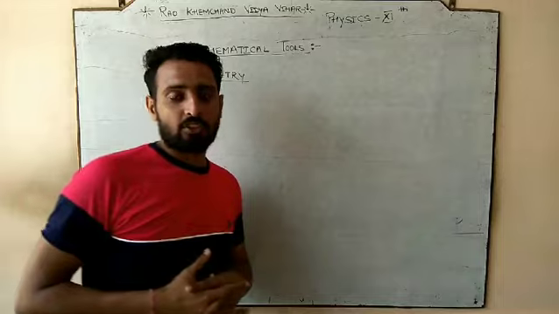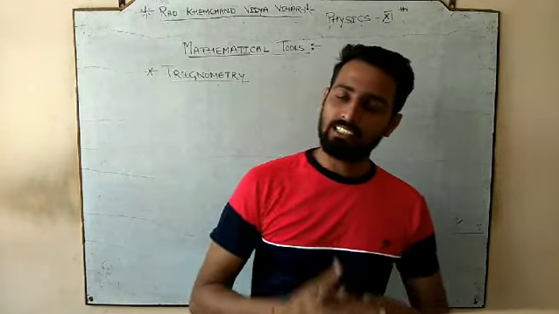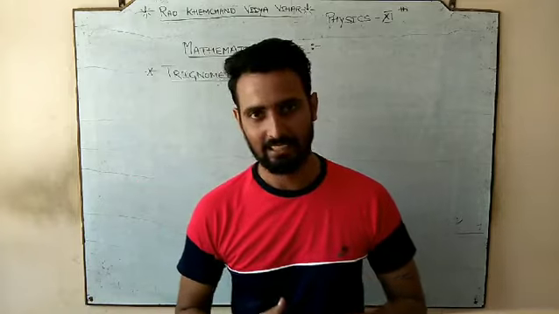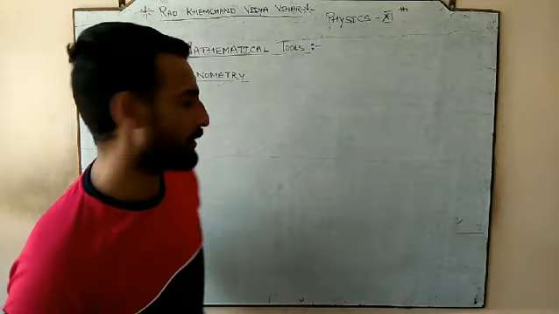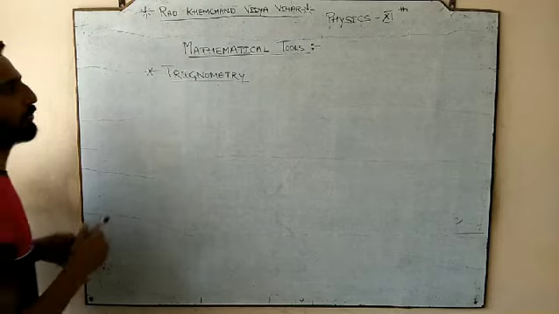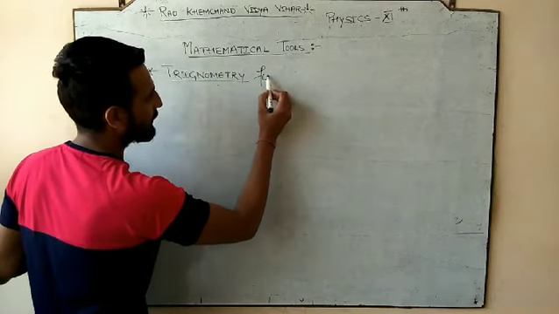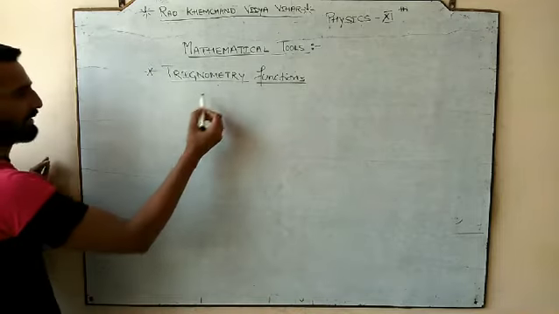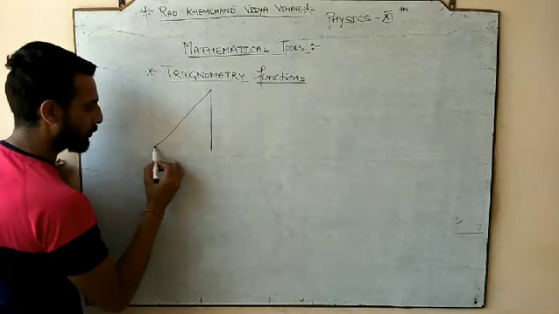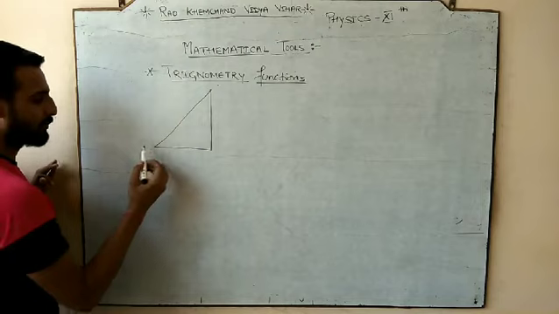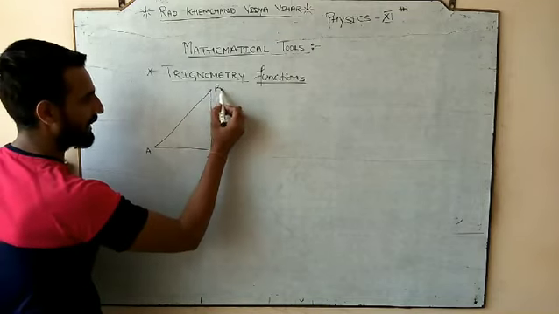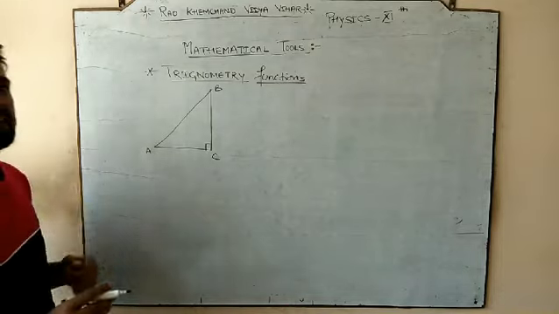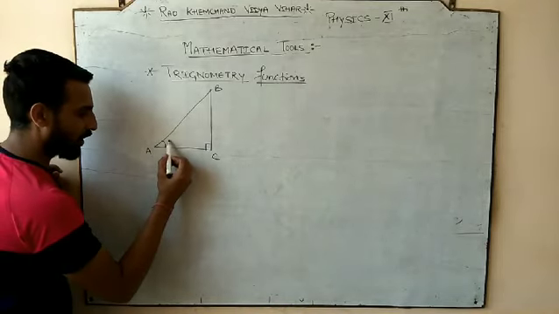Okay everyone, since we discussed the angle and the various systems related to the angle, now we are going to discuss some trigonometry functions. Let's suppose we have a triangle ABC, a right angle triangle which is at 90 degree at angle C. This is your theta angle.